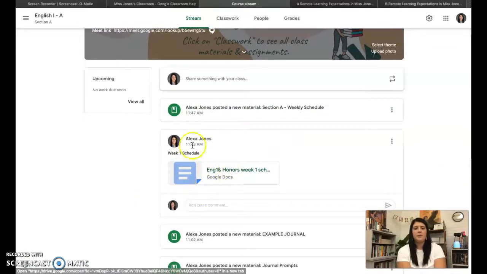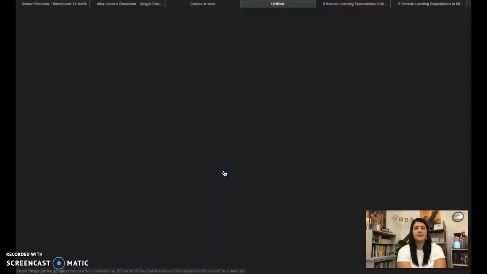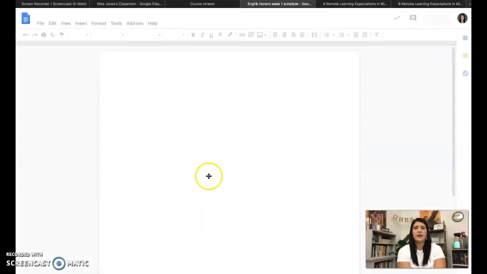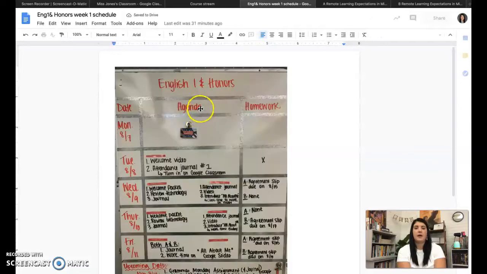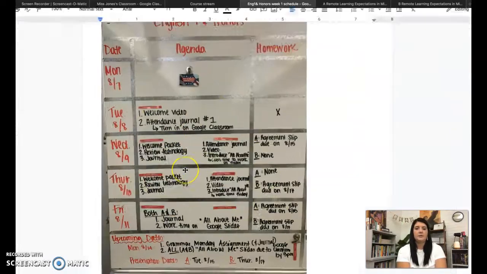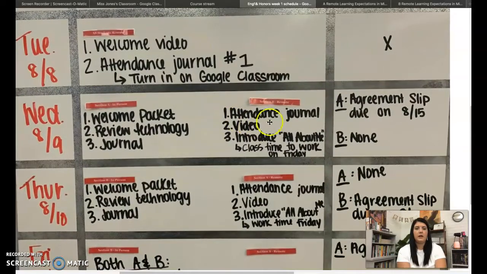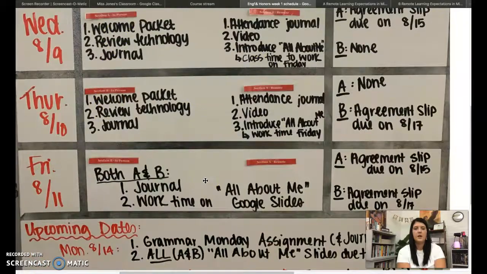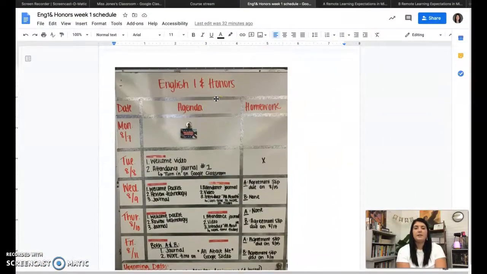Right here on the stream, I'm going to try to post these on Monday. This is what our weekly schedule looks like. This is in my classroom as well. I have an assignment board over on the far wall from where I'm at right now. You can zoom in on it. This is for Section B when you're remote, Section A in person, and vice versa as it goes. This would be a great resource for you to see what we're doing this week and check in.